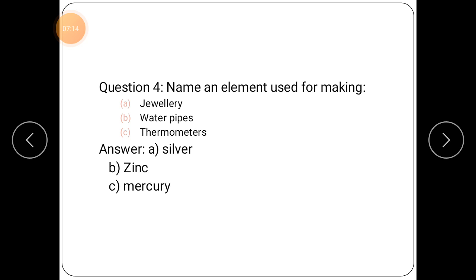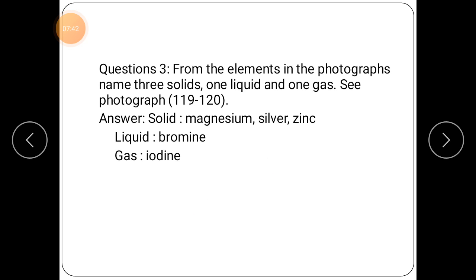Hope you understand this lecture, class. Just read from page number 118 to 120, and if you have any question you can ask me. Solve these questions and write them down in your notebook. Draw the diagram of silver, zinc and mercury in front of the answer.